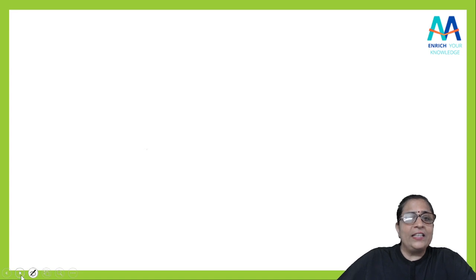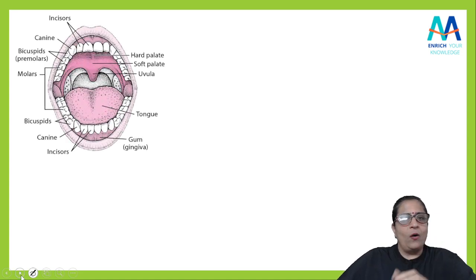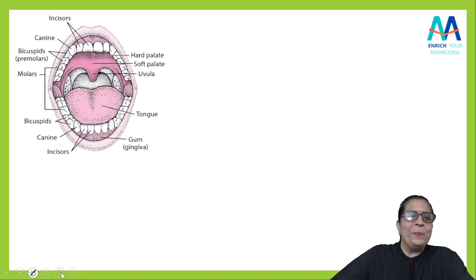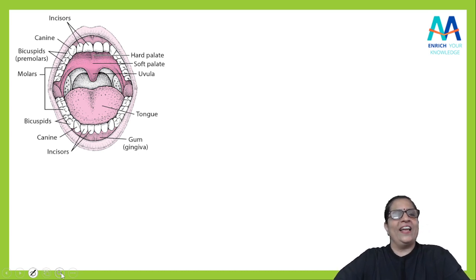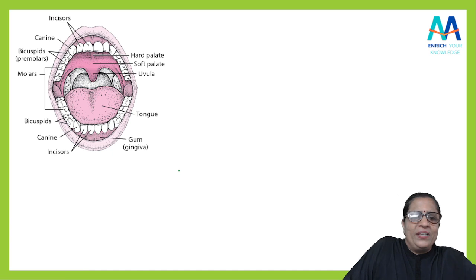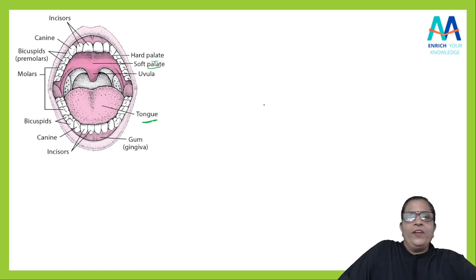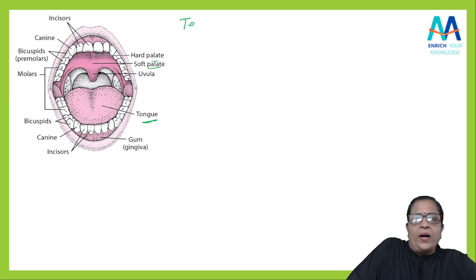And the next thing that we will see here, what can you see here? A big mouth, an open mouth. There is a tongue. Then I told you about the palates: this is the hard palate, and this is the soft palate present in the mouth. And what are these things? These are the teeth. So we are just going to discuss the next part, that is the teeth.